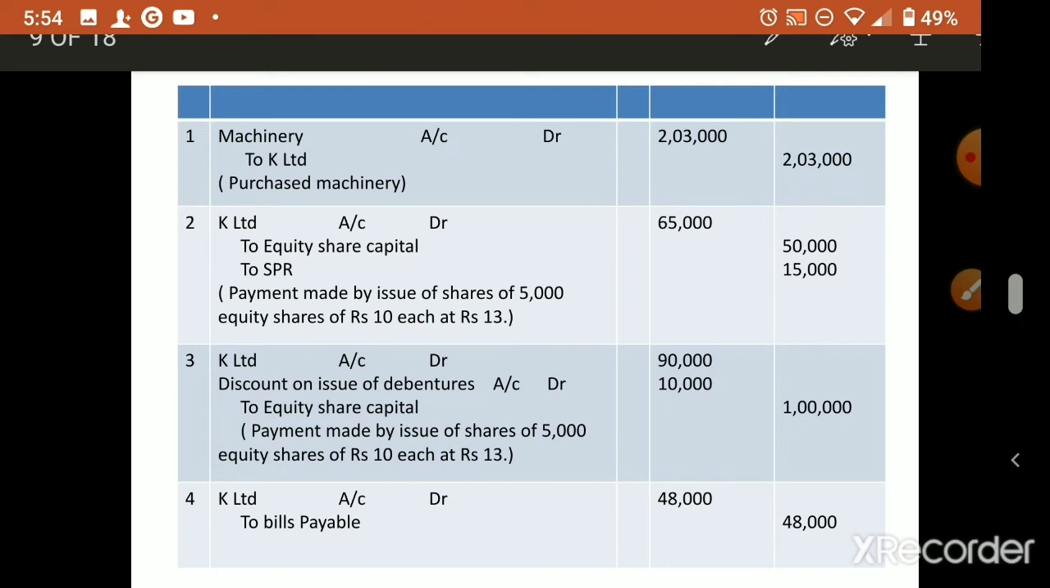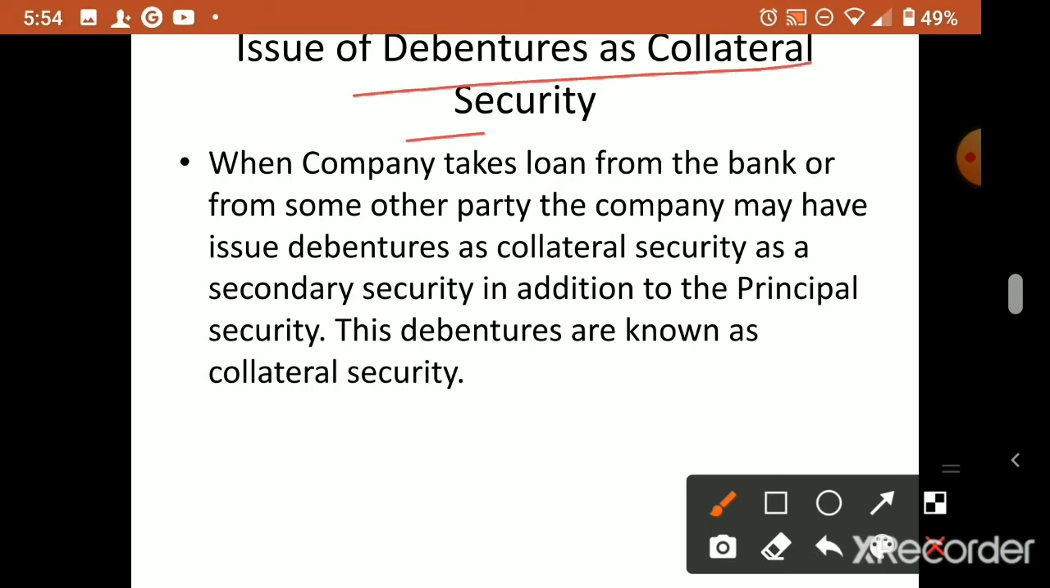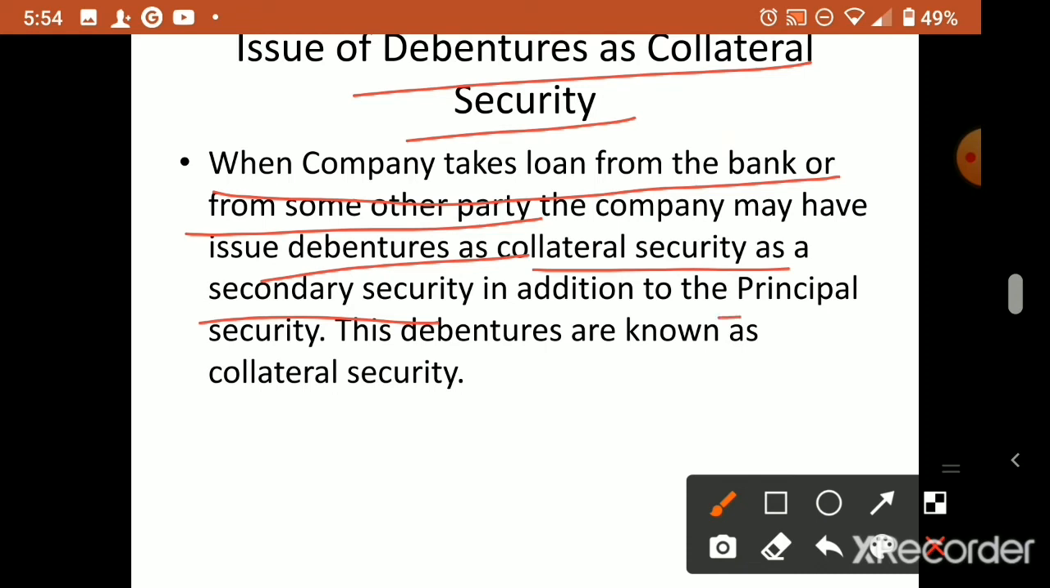Now we'll go to the second topic, that is issue of debentures as collateral security. So what do you mean by collateral security? When a company takes a loan from the bank or from some other party, the company may issue debentures as collateral security, as a secondary security in addition to the principal security. These debentures are known as collateral security. So remember, when we take a loan from banks, usually the bank will ask for some security to pledge. Usually they may ask for your land certificate or salary certificate. For a business, they usually ask for the property of the business only.